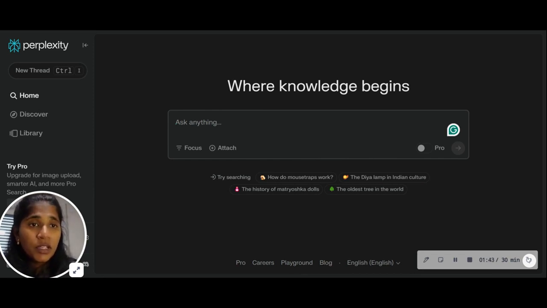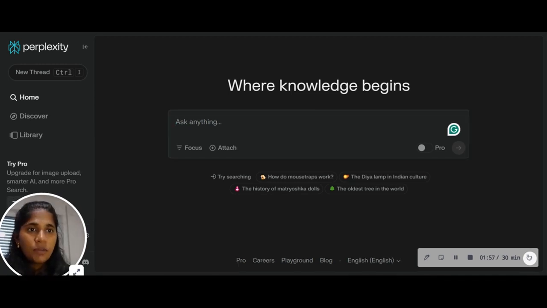Similar to the previous video, I'm going to come up with a few tasks and see how Perplexity AI does it, and then compare it with how ChatGPT does it. Just to make it a level playing ground, I'm going to use the free version of Perplexity AI as well as the free version of ChatGPT, which are both running on GPT 3.5, and see if the quality of output for a given prompt is different in Perplexity compared to ChatGPT.